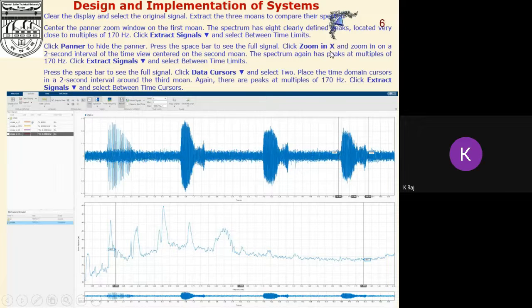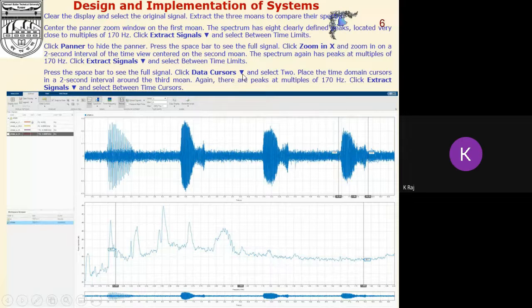Click Zoom in X and zoom in on a 2 second interval of the time view centered on the second mode. The spectrum again has peaks at multiples of 170 Hz, and click Extract Signals here and select between the time limits here. Now press the space bar to see the full signal.